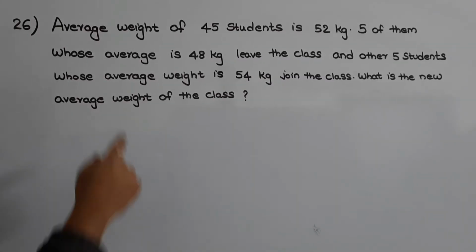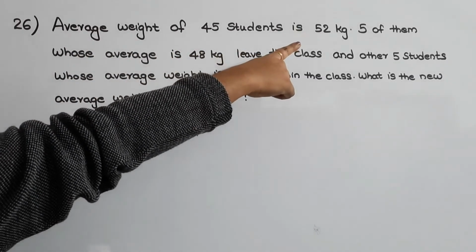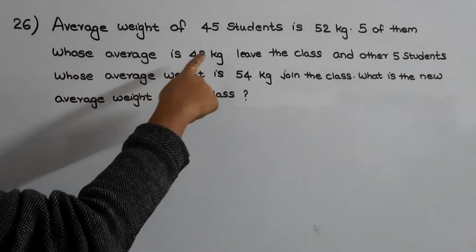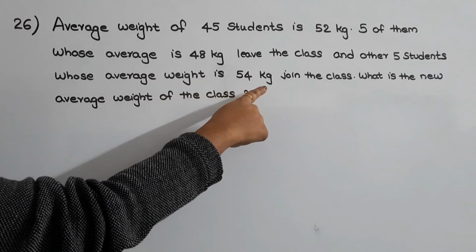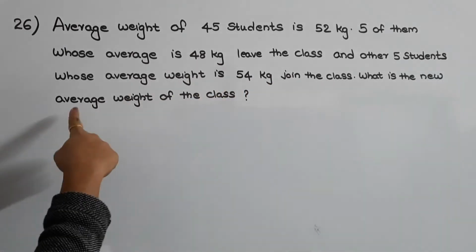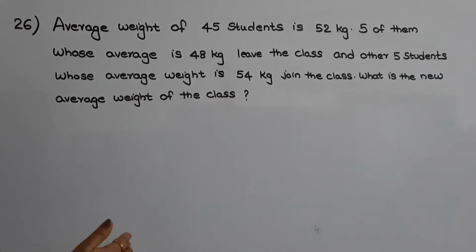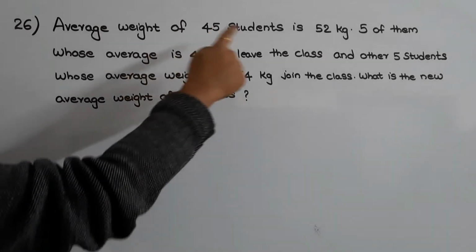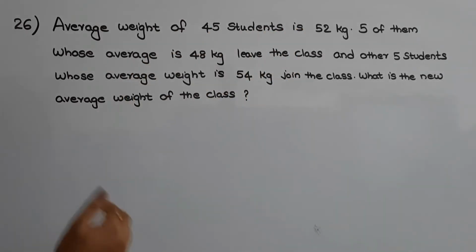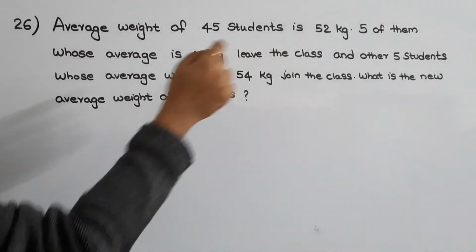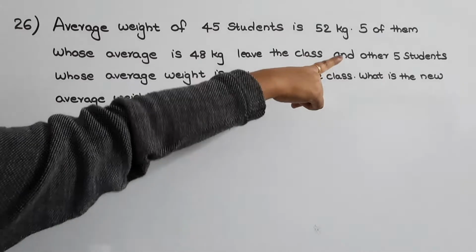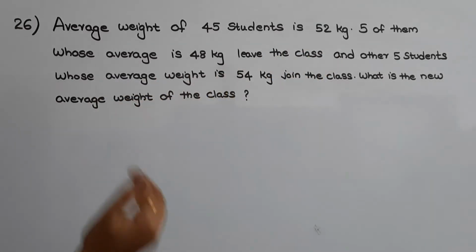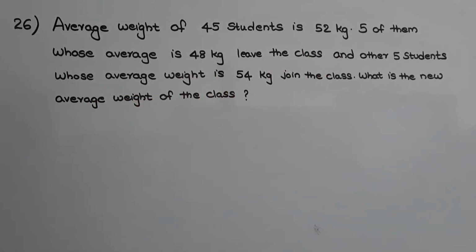The next question is, average weight of 45 students is 52 kg. 5 of them whose average is 48 kg leave the class and other 5 students whose average weight is 54 kg join the class. What is the new average weight of the class? So in this question they have given the average weight of 45 students as 52 kg. Then 5 of them whose average weight is 48 kg are replaced by another 5 students whose average weight is 54 kg. Then we need to find the new average weight of the class.